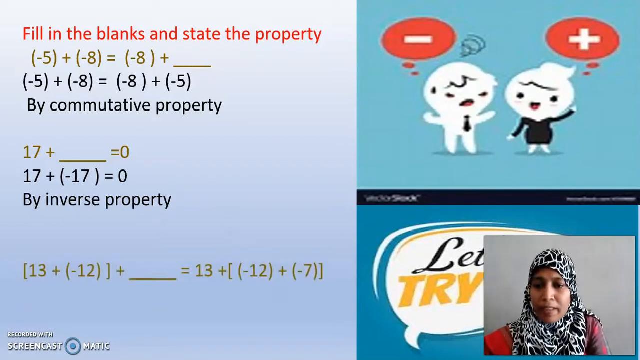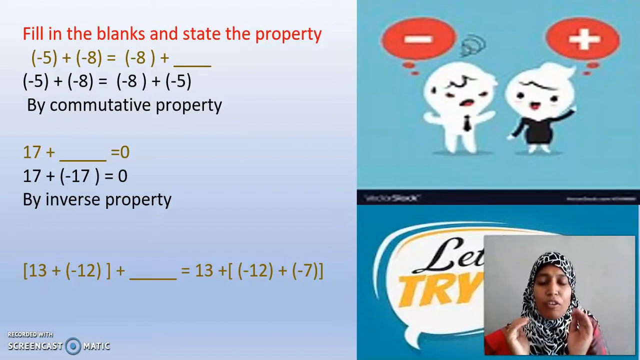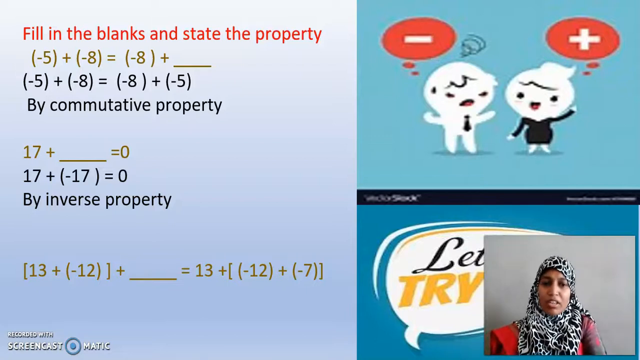Next problem. Too many brackets, too many integers. Don't panic. Just have a glance with a soft mind. Be cool. Just look at it. Immediately you will say the answer. Well then, your answer is minus 7, my dear children.